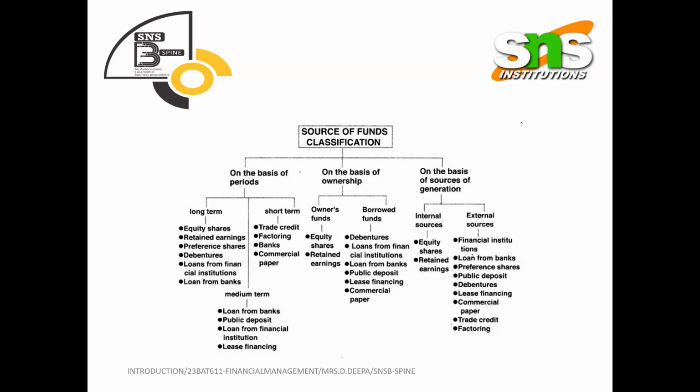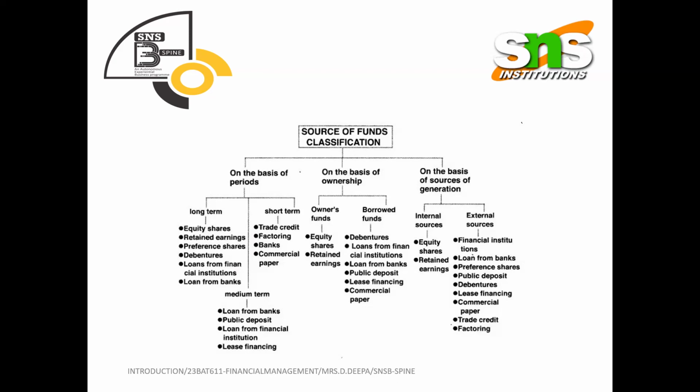So these are all the different concepts of long-term sources of finance. But the ultimate aim of every business owner in taking both short-term and long-term sources of finance is two major objectives: one is profit maximization, another is wealth maximization. The first step is getting profit, and next is to increase the wealth of the shareholders. These are the major objectives.